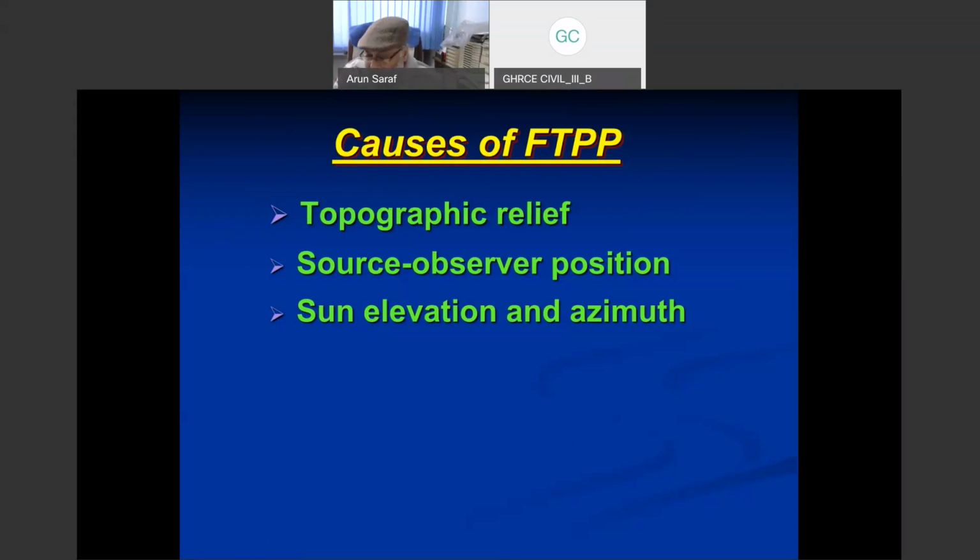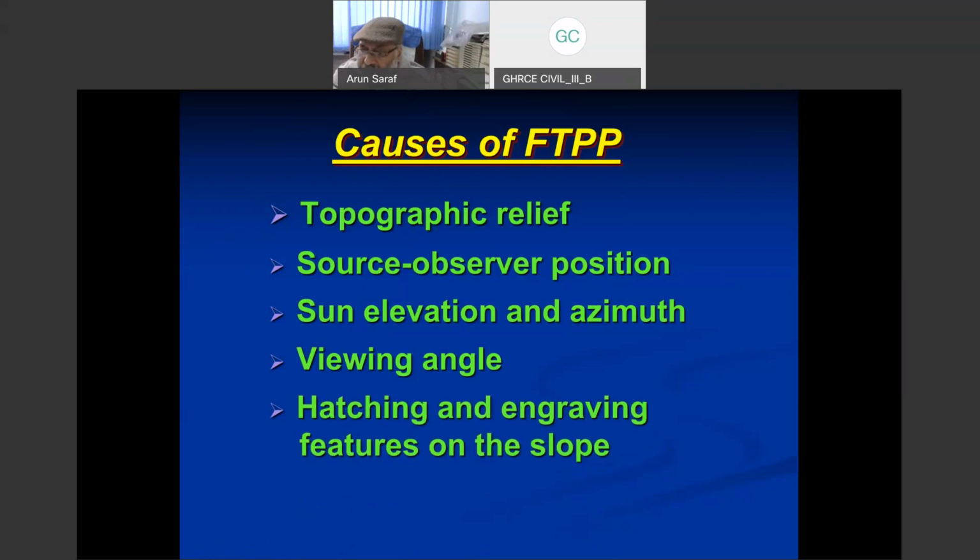Now, viewing angle, from where we are viewing, if I change my position, rest I keep as it is, I can still get FTPP. So generally, it is rather easy to rotate an image rather than rotating ourselves. Hatching and engraving features, which I have already told you, that through a drawing, these features also create a depth perception in our brain. But if the direction of these hatching features is correct, then we will see a correct perception. Otherwise, it can also be inverted, or a false topographic perception phenomenon which we see. So these are the causes of FTPP.